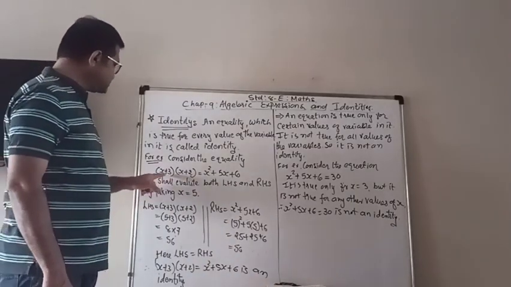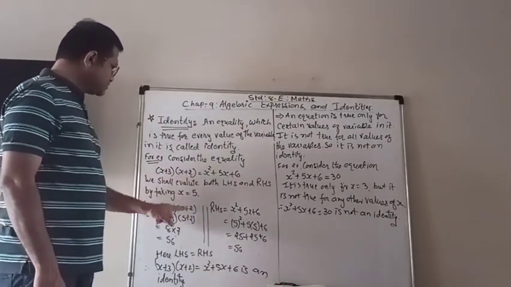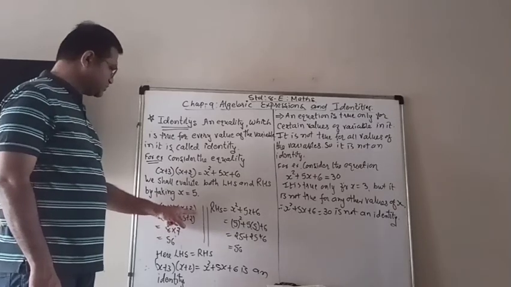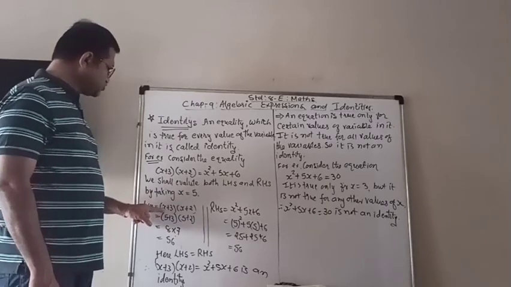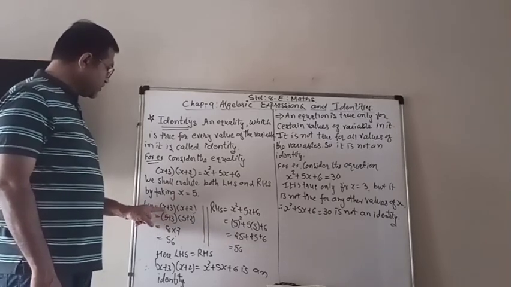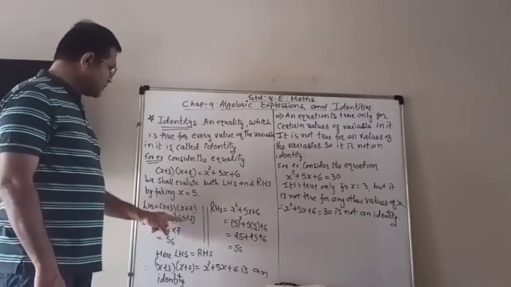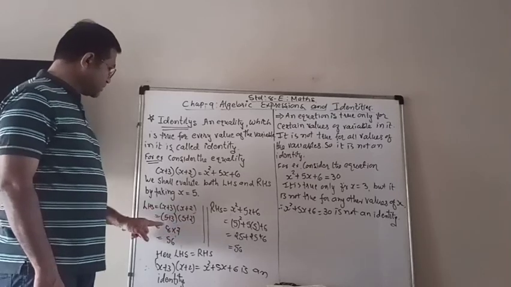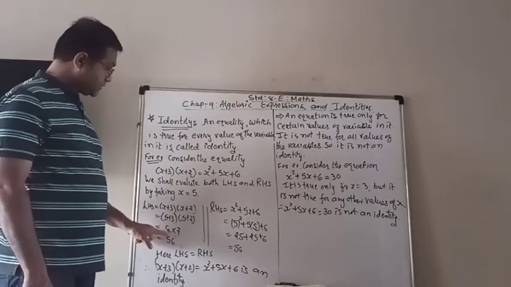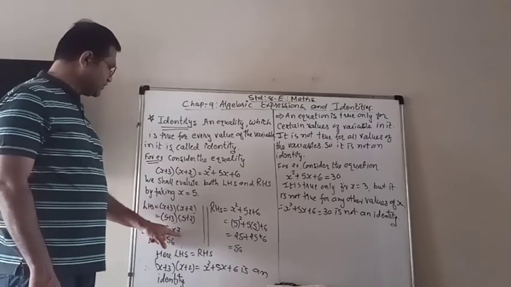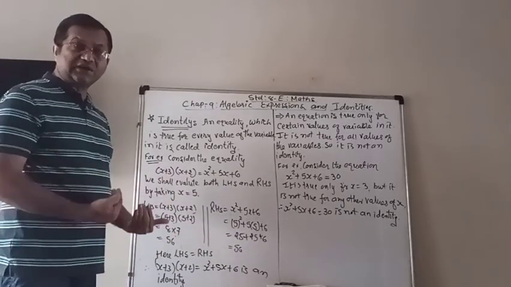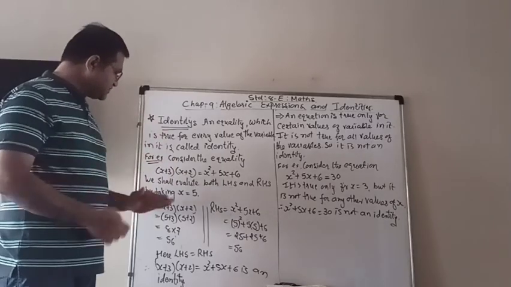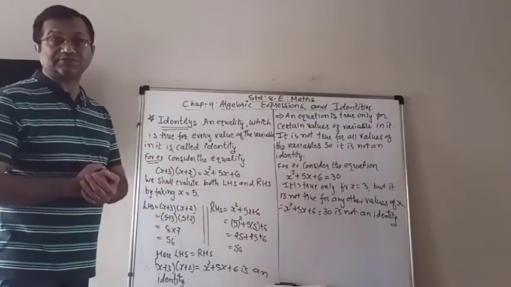So what is our LHS? (x plus 3)(x plus 2). Now substituting x equal to 5, in place of x I will put 5. So (5 plus 3)(5 plus 2). 5 plus 3 is 8, multiplied by 5 plus 2, which is 7. So 8 7s are 56. So the answer of the LHS I got is 56.